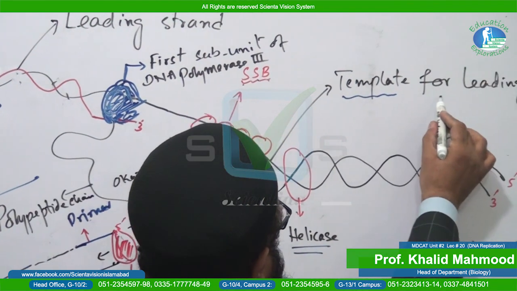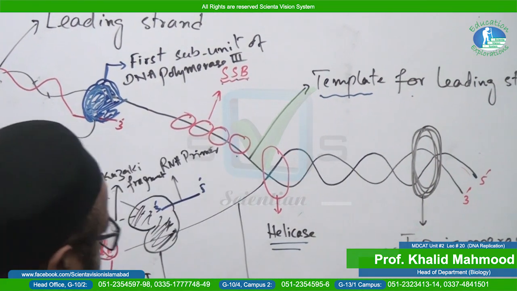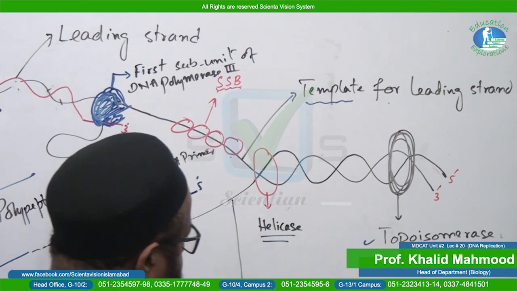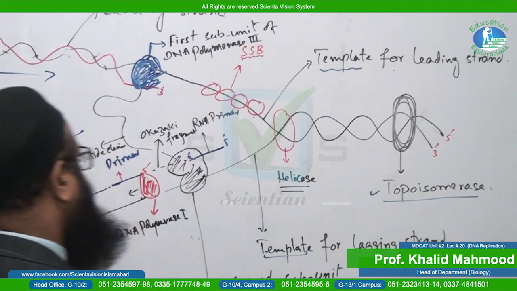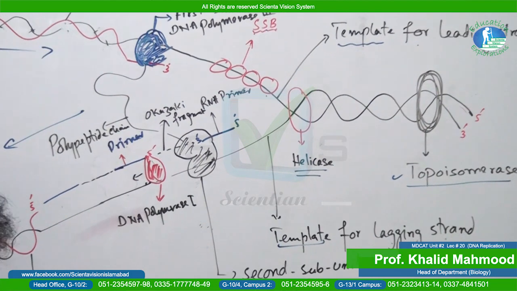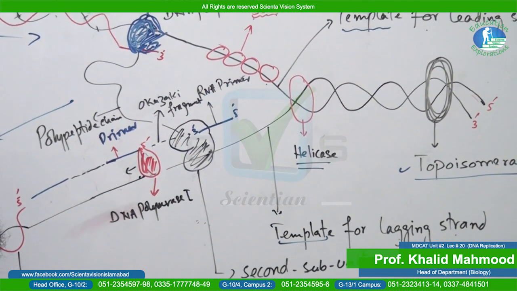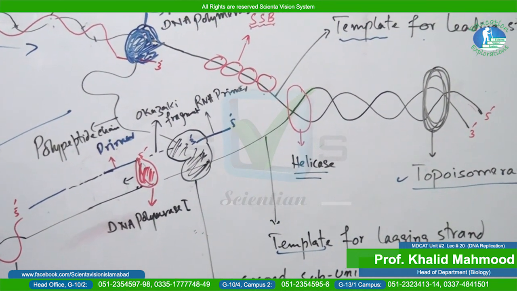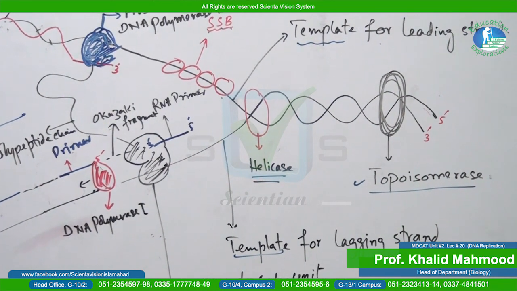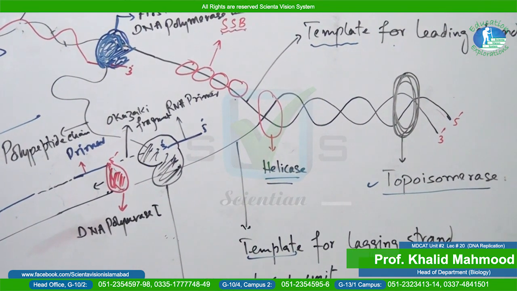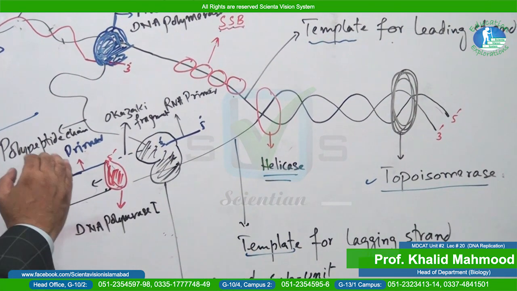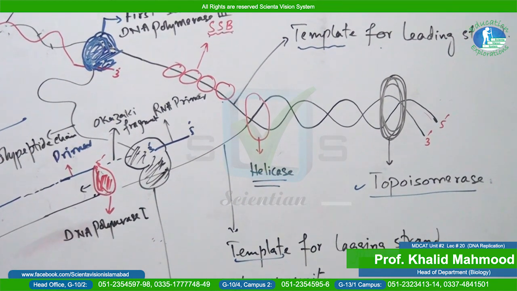One is named template for leading strand, and the other is named template for lagging strand. Why? We'll give the details of why the DNA process of replication is in opposite directions. One is toward the replication fork, the other is away from the replication fork.